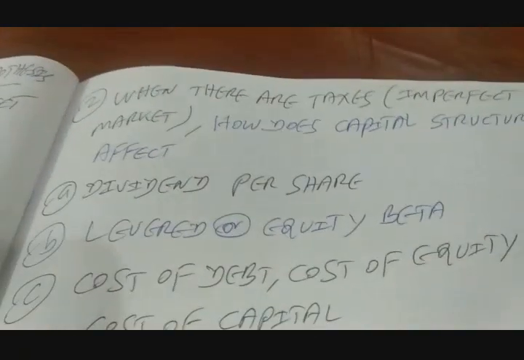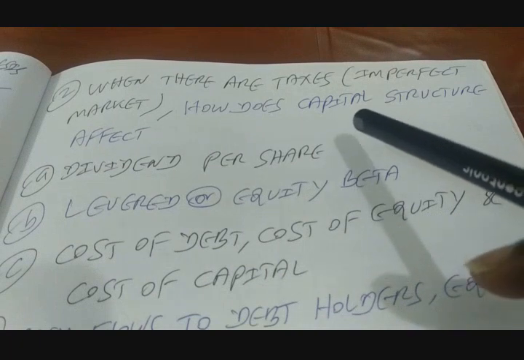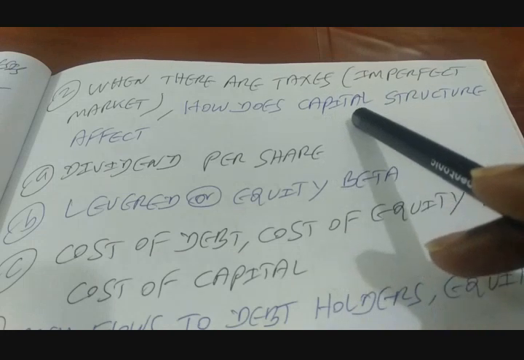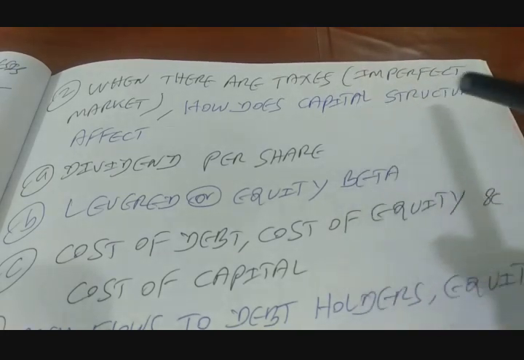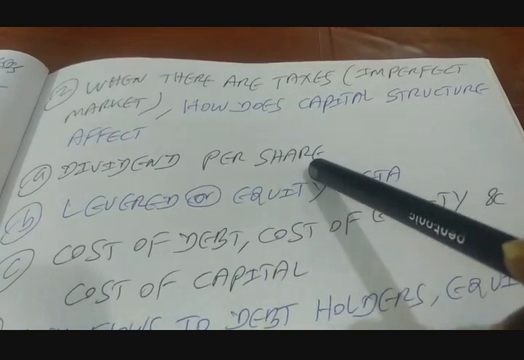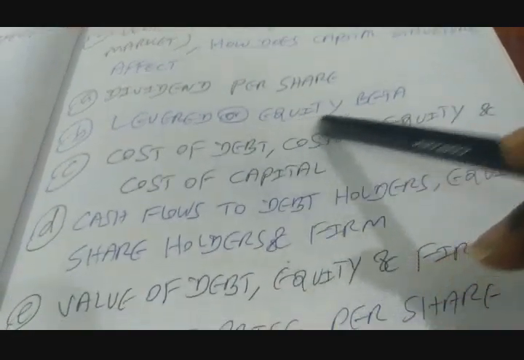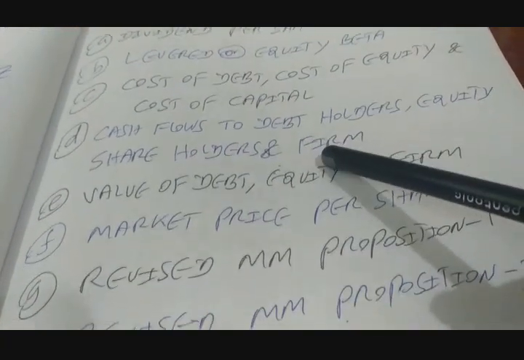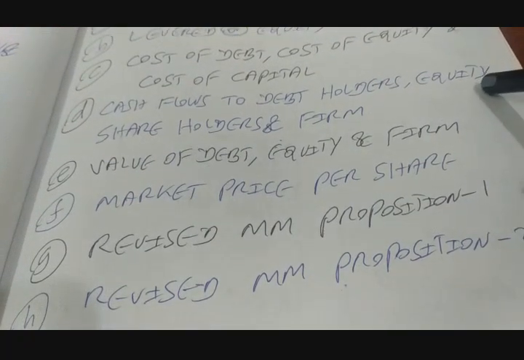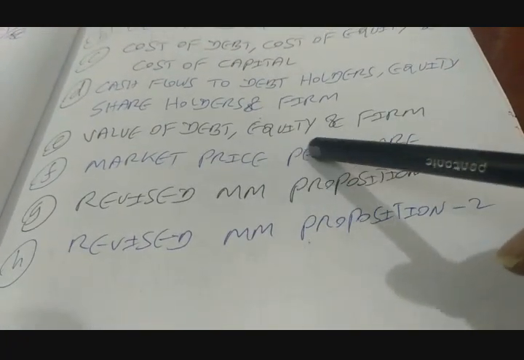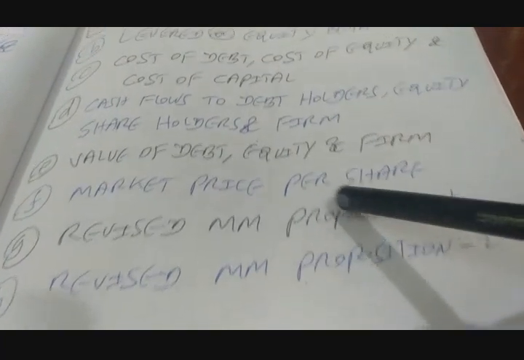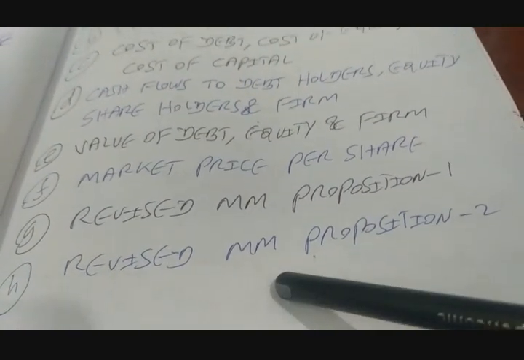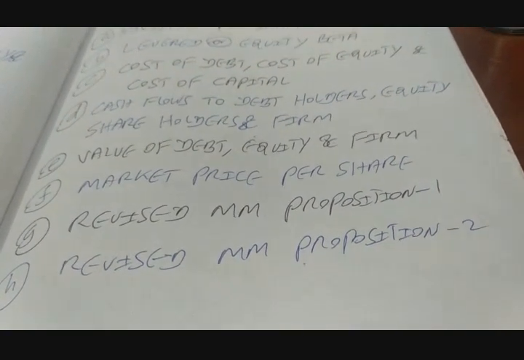Question number 2 is a practical one, right? So here we are relaxing all those 4 assumptions, and when you are assuming there are taxes, that means an imperfect market, how does capital structure affect A. Dividend per share, B. Levered or equity beta, C. Cost of debt, cost of equity and cost of capital, D. Cash flows to debt holders, equity holders and the firm, E. Value of debt, equity and firm, F. Market price per share, G. Revised proposition 1, and the last one revised proposition 2.